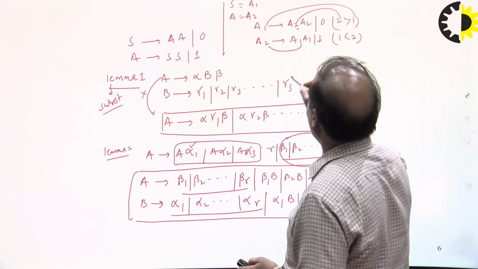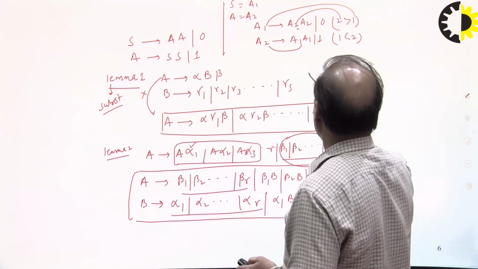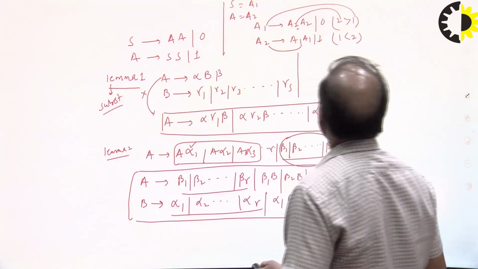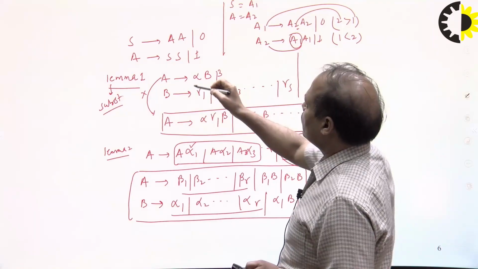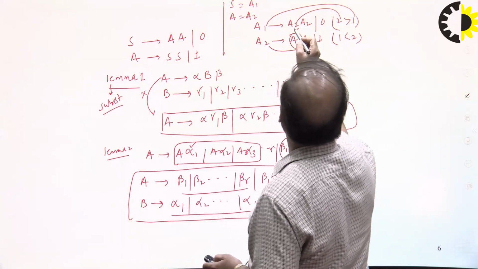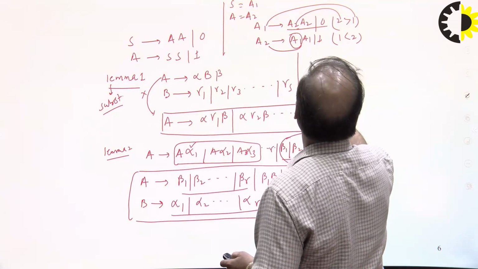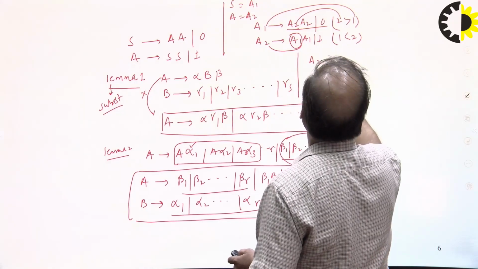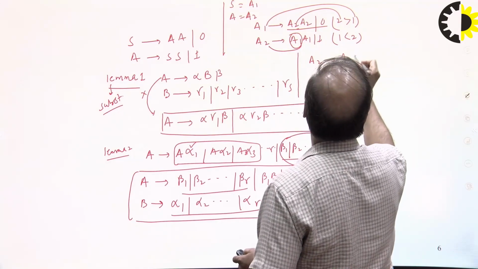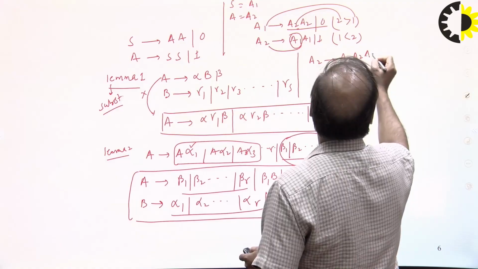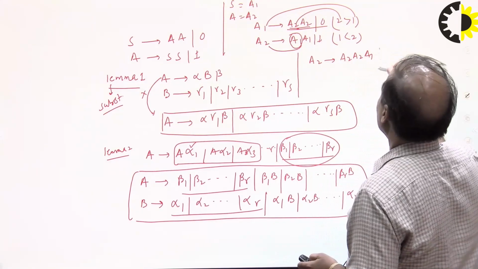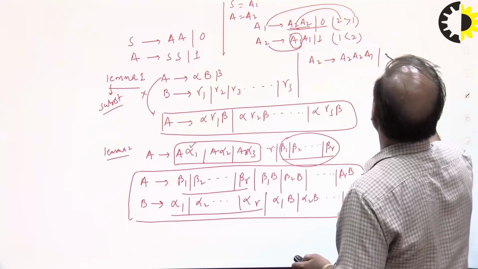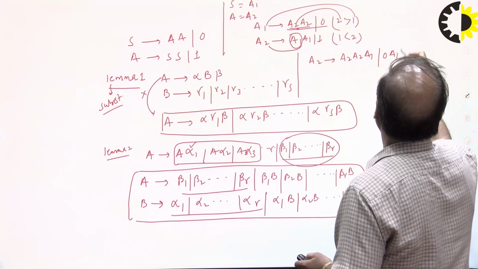You are going to apply lemma 1 at the beginning. Replace this A1 by these symbols. So you get A2 goes to A2 A1, and replacing A1 by A2 A2 or 0, you get A2 A2 A1, then 0 A1, or 1.